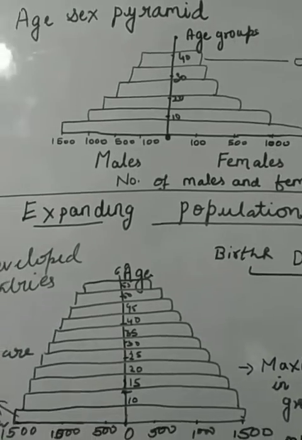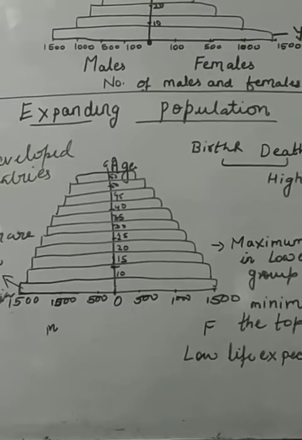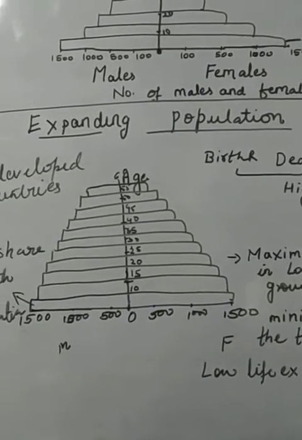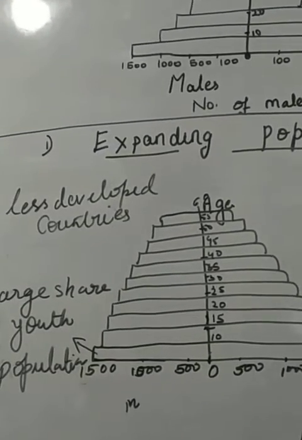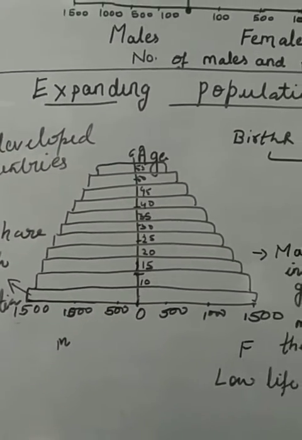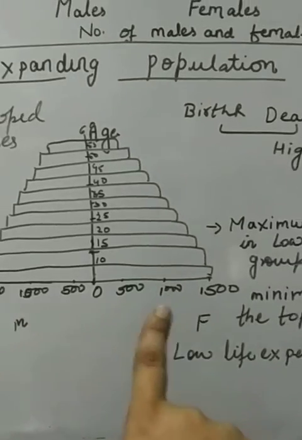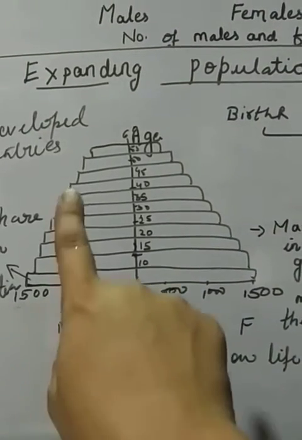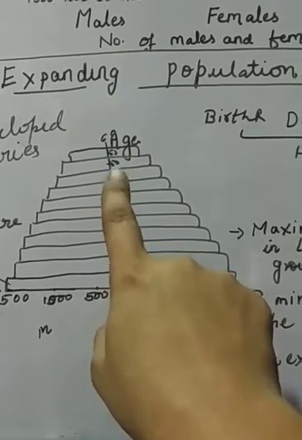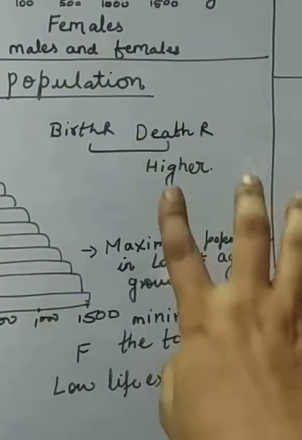Now come to the first one, that is the expanding population. What is the meaning of expanding population? I think you can understand the meaning of expand: it means the population has increased. You can see this diagram. This pyramid shows that the number of newborn young population is maximum, and the death rate is also maximum in that area. It means birth rate and death rate are both higher.